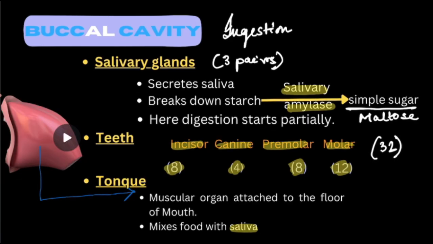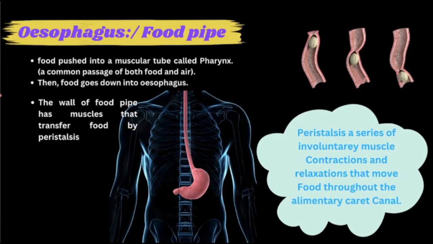So now of course after partial digestion of the food, the bolus goes downwards into the esophagus or the food pipe. The esophagus is also known as the food pipe. Now see, this is the esophagus, okay. Now at the top of the esophagus there is another region which is known as the pharynx. Now what is the pharynx? The pharynx is a common passage of both food and air.